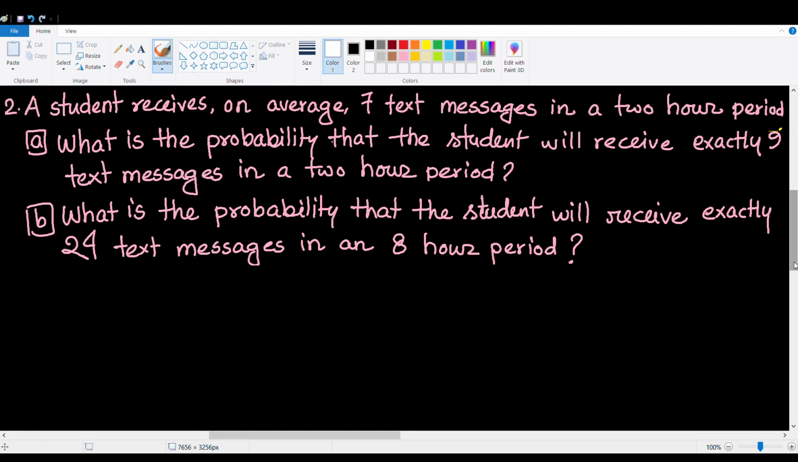Number 2. A student receives, on average, 7 text messages in a 2-hour period.